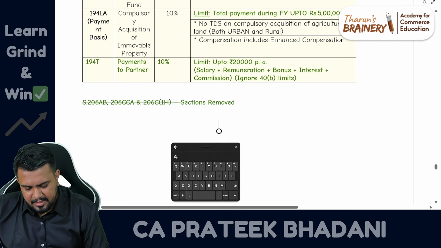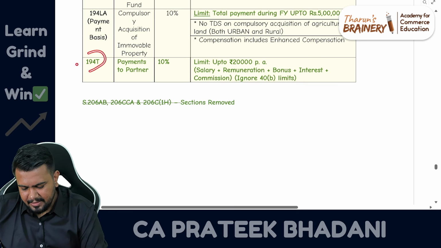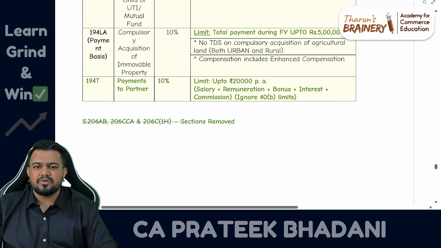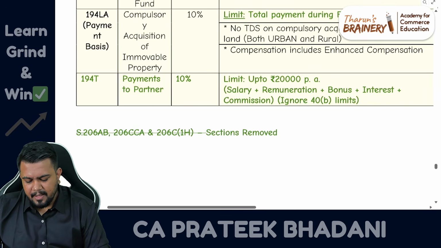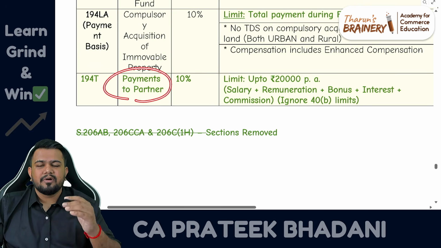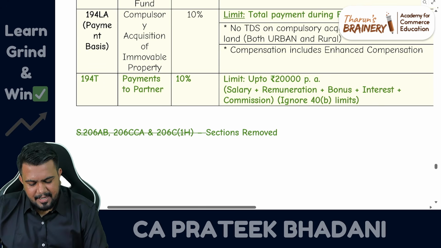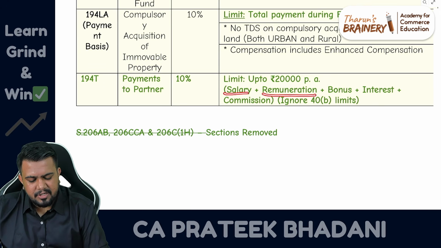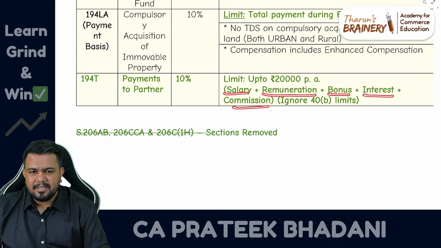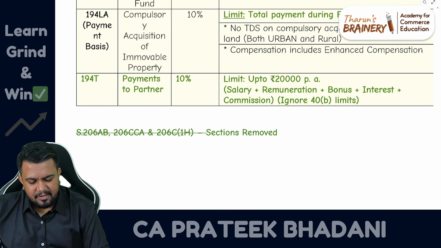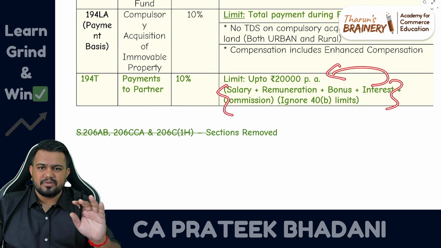Okay. Then section 194T is a new section that is introduced. Section 194T, payment to partners. So if a partnership firm is making a payment of salary, remuneration, bonus, interest or commission to the partners, and if the aggregate value of all this combined is up to 20,000, there is no TDS.